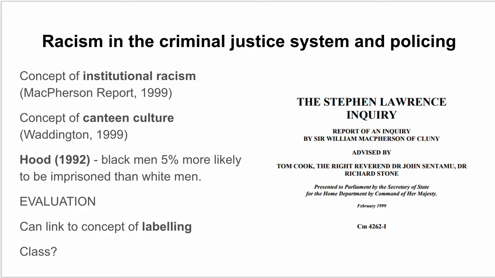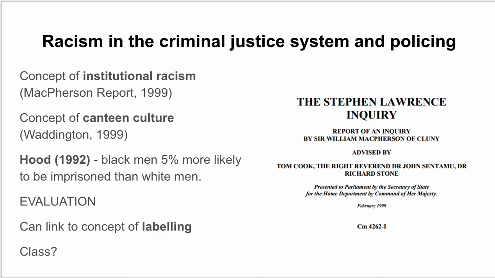Similarly, Waddington and others have written about this, but Waddington in 1999 discussed the concept of canteen culture. This is the idea that within certain workplaces, and Waddington specifically talking about police, there becomes a kind of canteen culture, the workplace banter, the workplace discussions, the way that people talk in the workplace. Specifically with police, we're talking behind closed doors, police talking about certain groups. And what Waddington argues is this culture develops, and that leads to police doing their job in a different way. So they target certain groups.